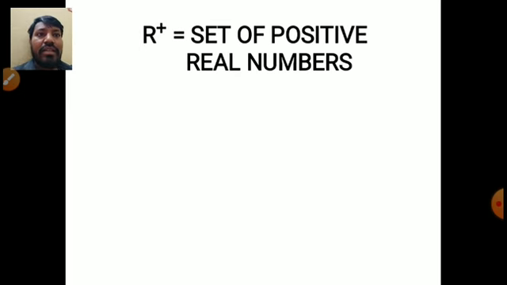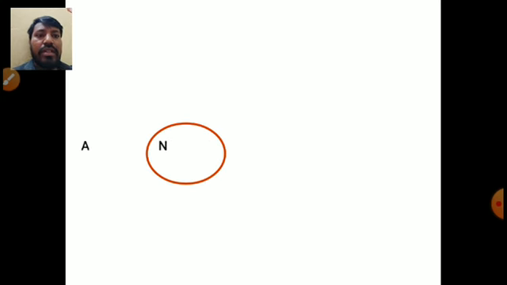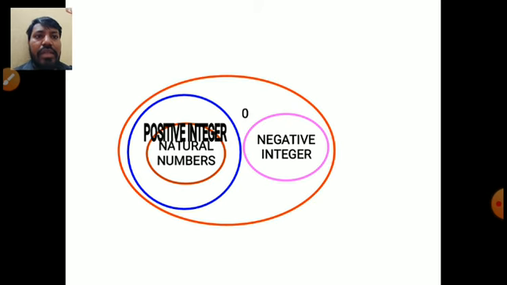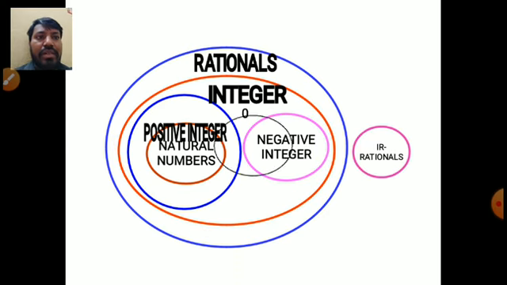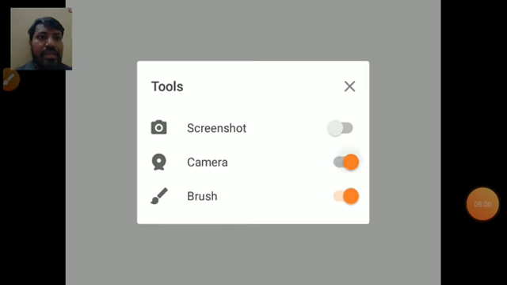R plus is the set of positive real numbers, R minus is the set of negative real numbers. From this picture you can clearly understand that all the natural numbers are subsets of the positive integers. Along with the positive integers, and 0 separately, and negative integers, all together they are the integers. And these are the rational numbers, and irrational numbers are completely different from the rational numbers. All together they are considered as real numbers. So these things can be understood very easily.